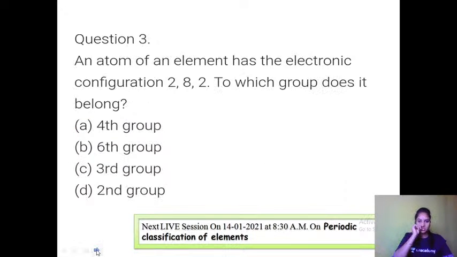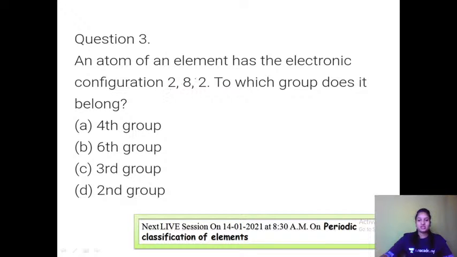Next, coming to the third question: an atom of an element has an electronic configuration 2, 8, 2. To which group does it belong?